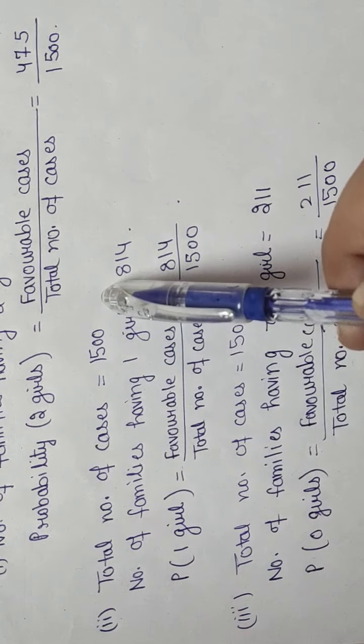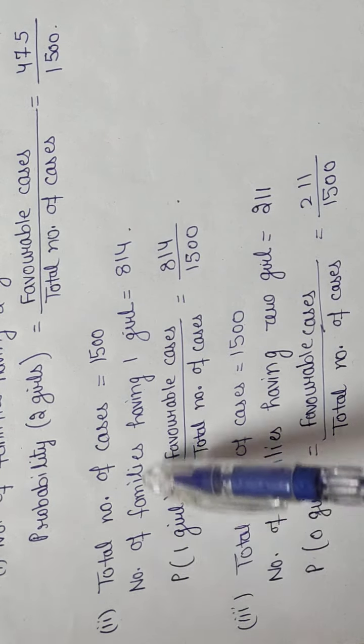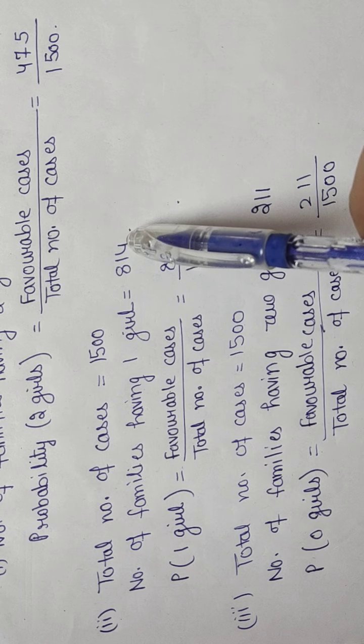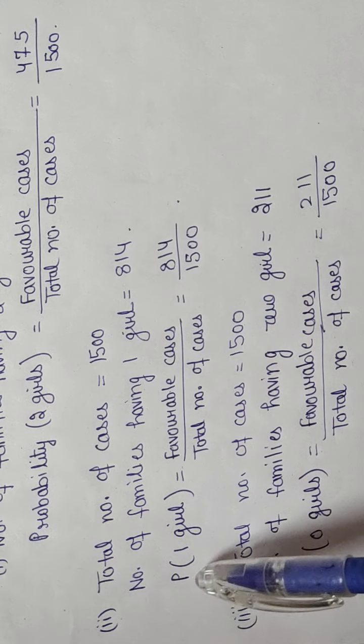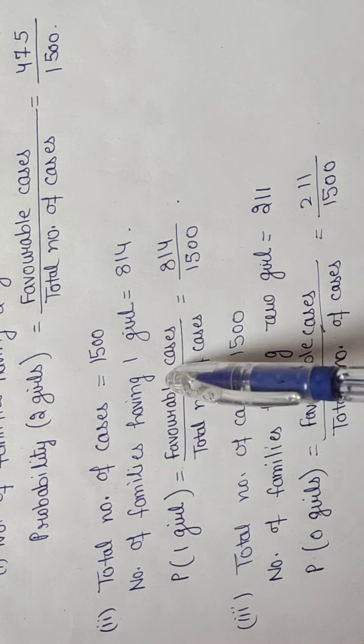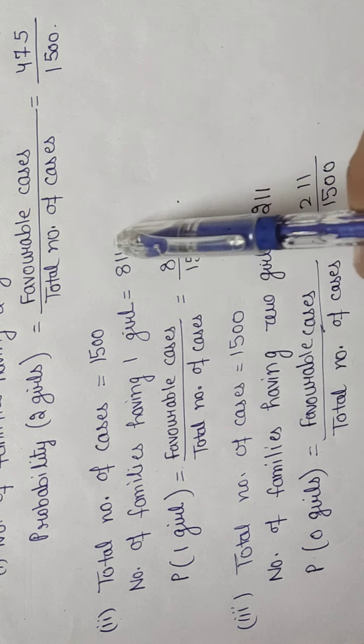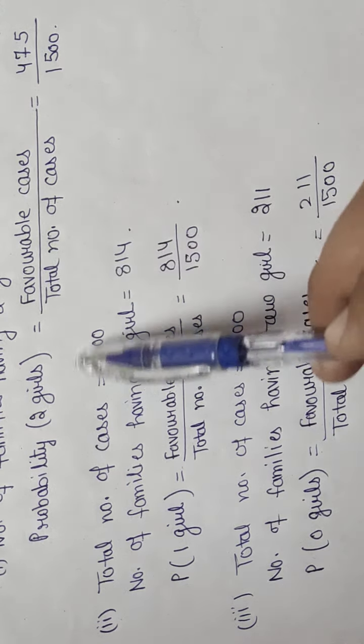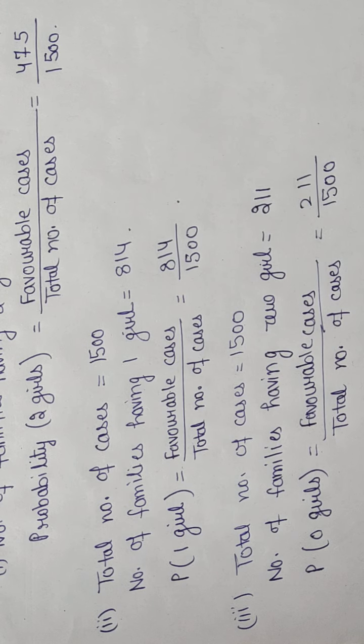In the second case you have to find the probability of 1 girl. Total number of cases are 1500. Number of families having 1 girl is 814. Probability of 1 girl is favorable cases divided by total number of cases. Favorable cases are 814, total number of cases are 1500.